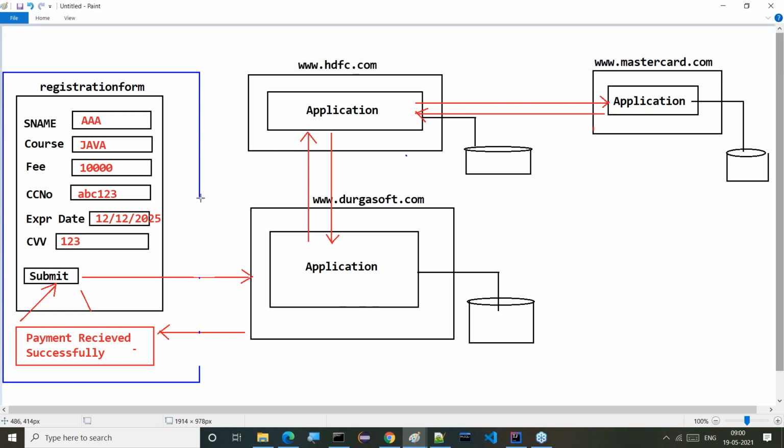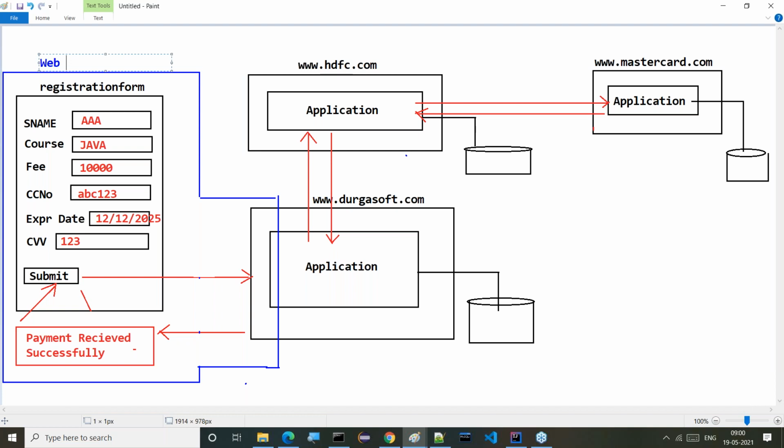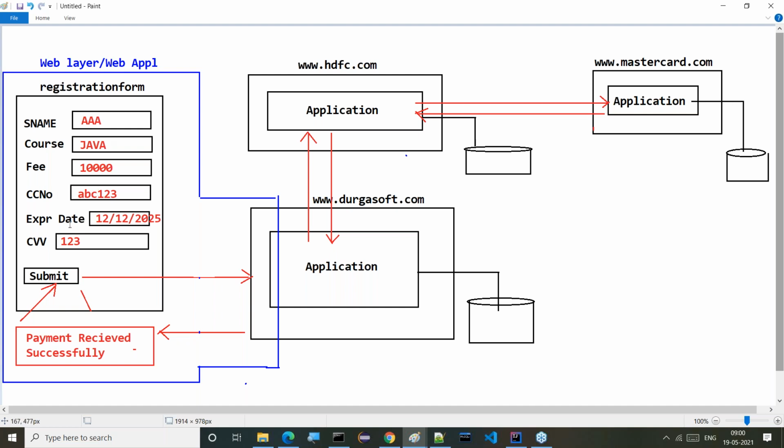Now this registration form and Durgasoft.com is doing some work here. Registration and Durgasoft is doing some work. This part is called the web layer or web application. So the registration form is available, the user fills in the data and clicks on the submit button, and the request will come to the application.